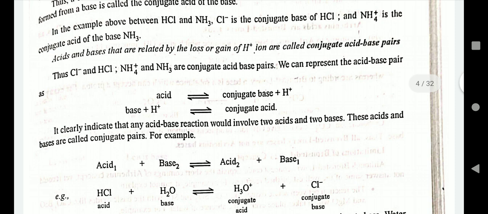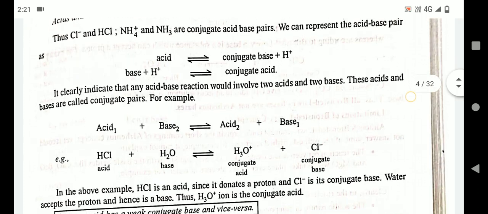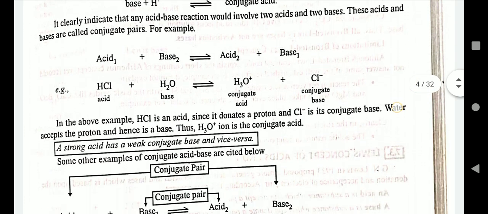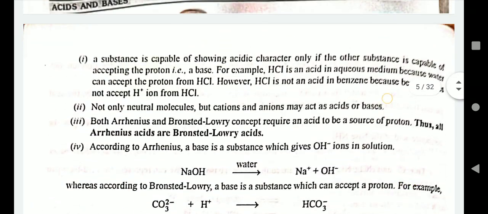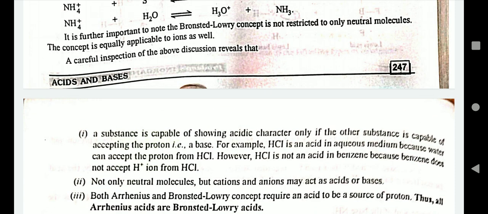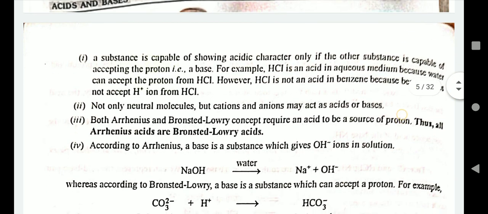It clearly indicates that any acid-base reaction would involve two acids and two bases. This acid and base are called the conjugate pair. A substance is capable of showing acidic character only if the other substance is capable of accepting the proton, that is, a base. For example, HCl is an acid in aqueous medium because water can accept the proton from HCl. HCl is not an acid in benzene because benzene does not accept H+ ions from the HCl.